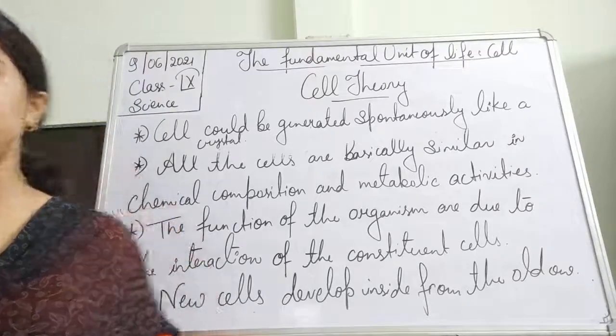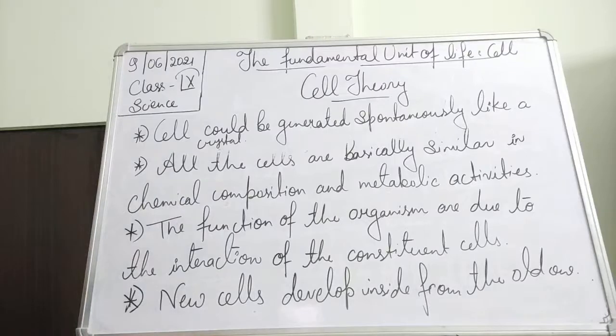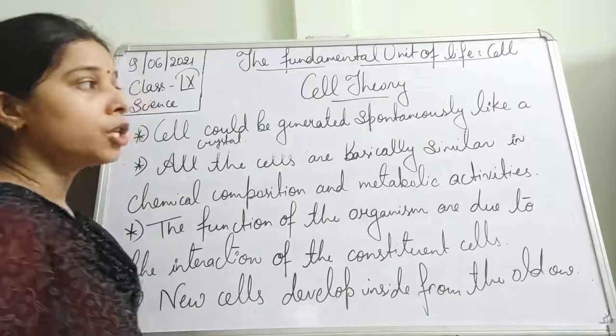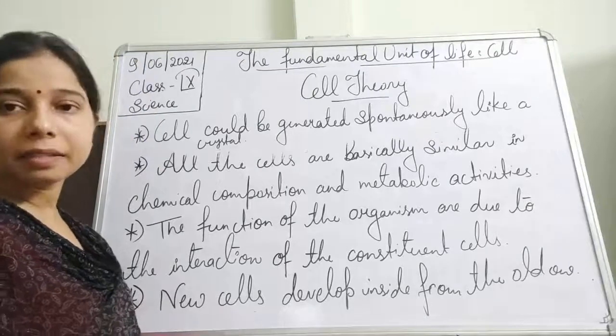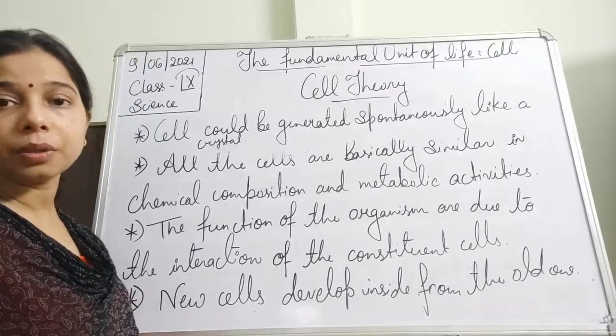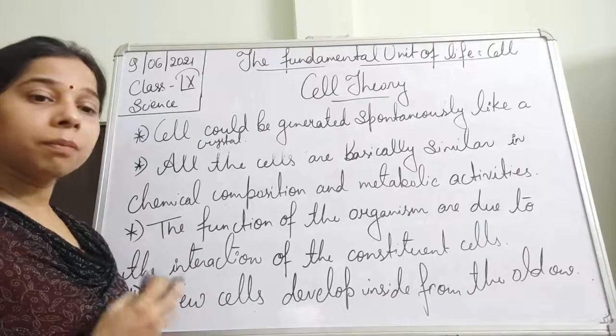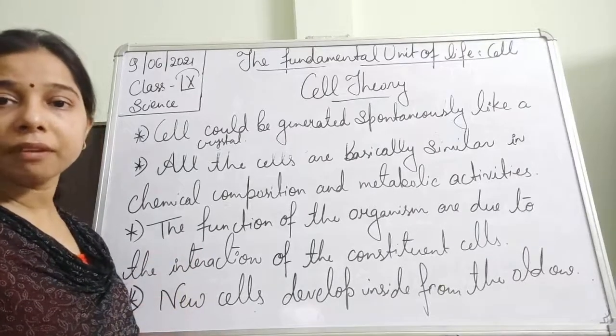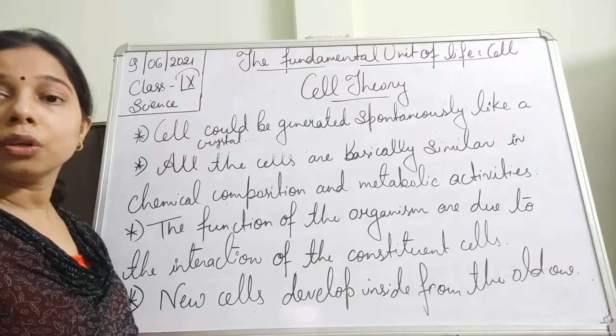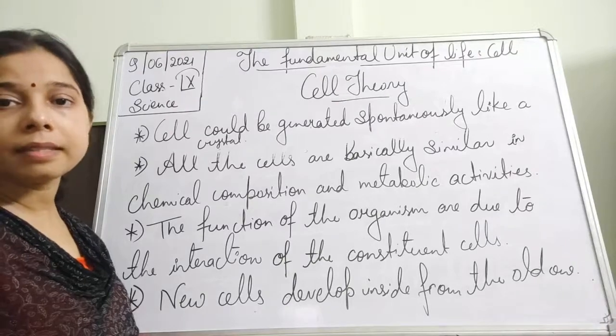This cell theory was later explained by Rudolf Virchow. He expanded the cell theory, and the final cell theory given by him is known as modern cell theory.